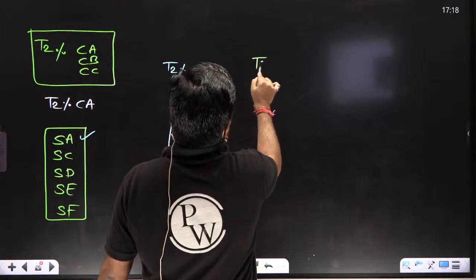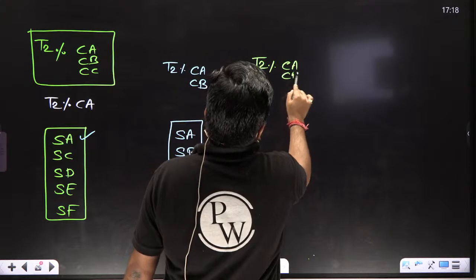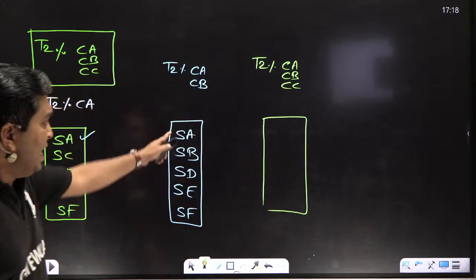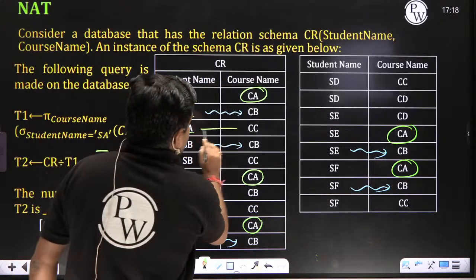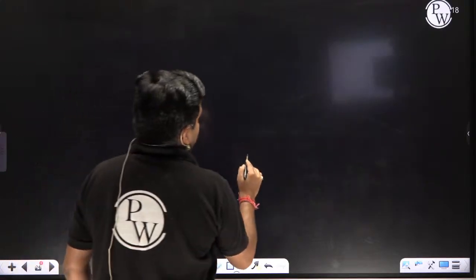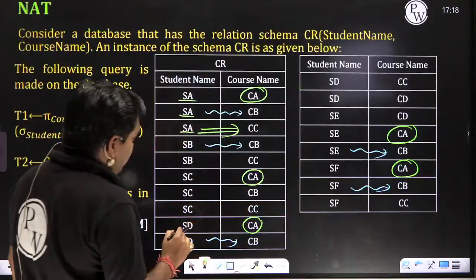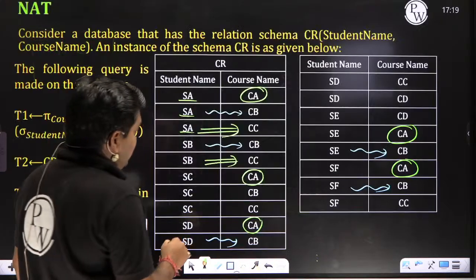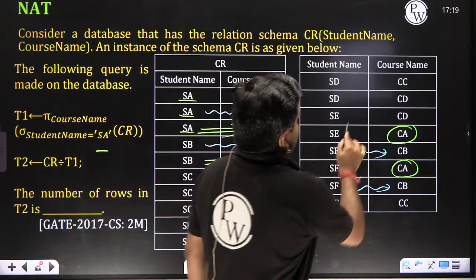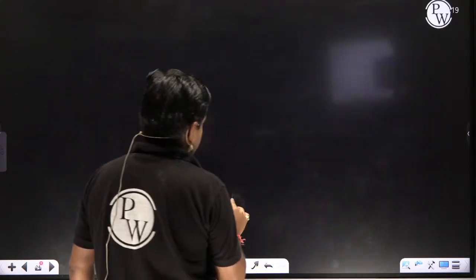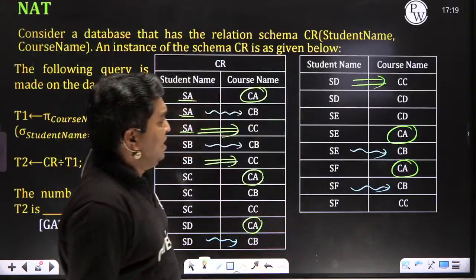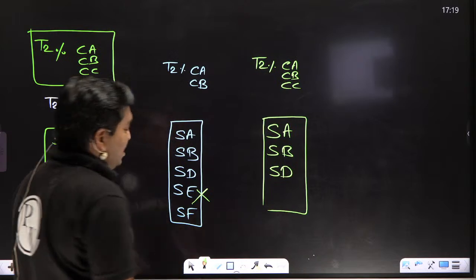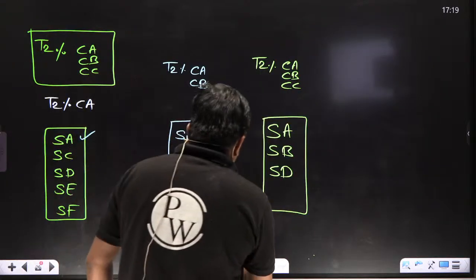Now, T2 divided by CA, CB, CC. So what you do, beta? You will take this one as an input. For SA, CC is present? Yes, sir. For SB, CC is present? Yes, sir. For SD? Yes, sir. For SE? No, sir. SE is not present. SF? Yes, sir.